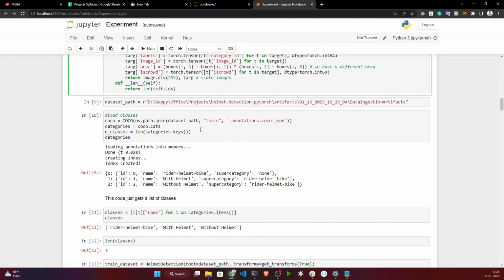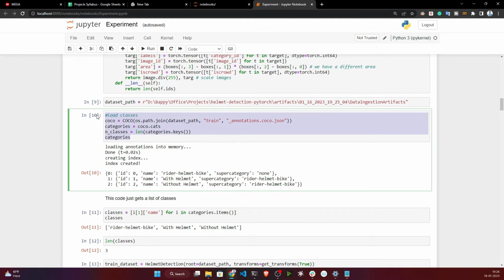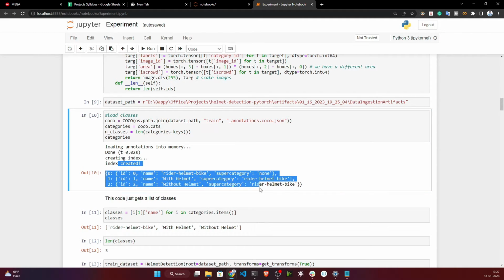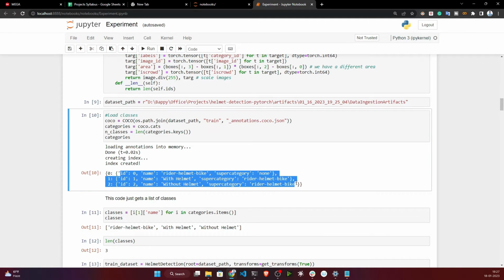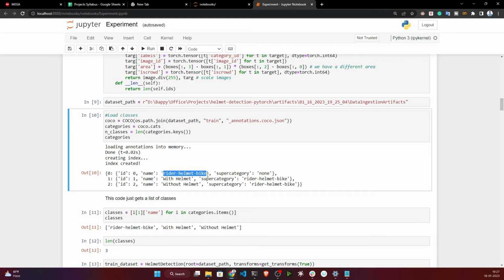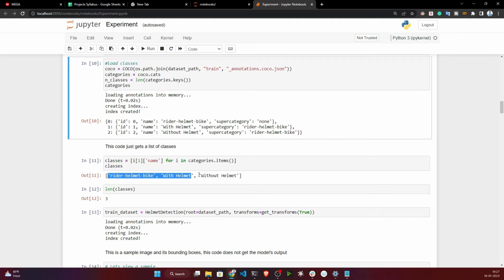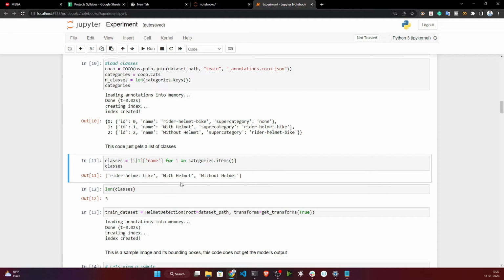Once it is done, let's check our data. Here I'm loading this annotation.coco.json, and if you see, these are the keys. This is our labels. What labels do we have? We have rider, helmet, bike, with helmet, without helmet. As I told you, there would be helmet and without helmet, and one additional label we are considering here, rider, helmet, bike. So if I show you clearly, here you see rider, helmet, bike, with helmet bike, and without helmet bike. So these three classes we have.